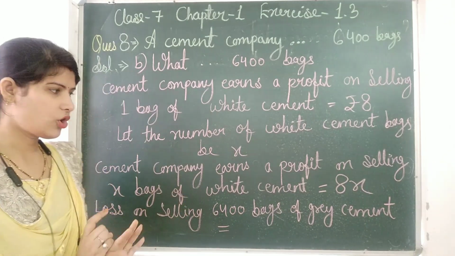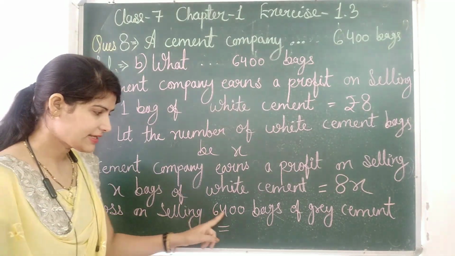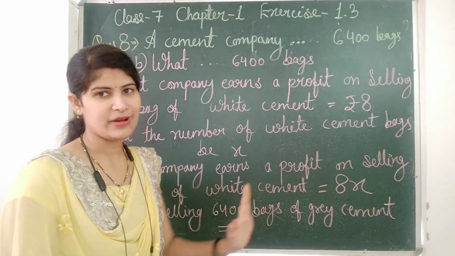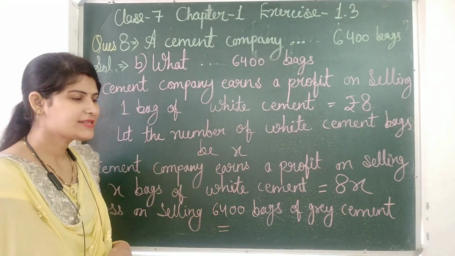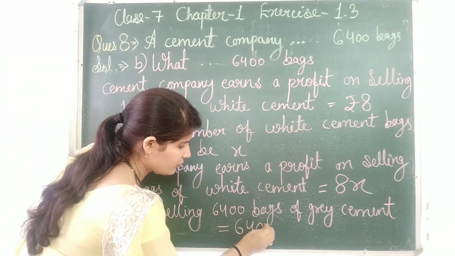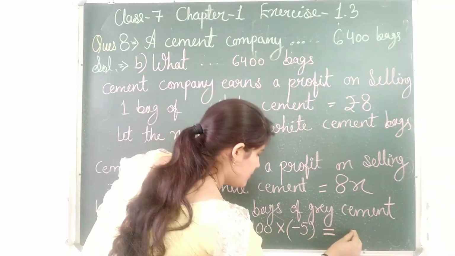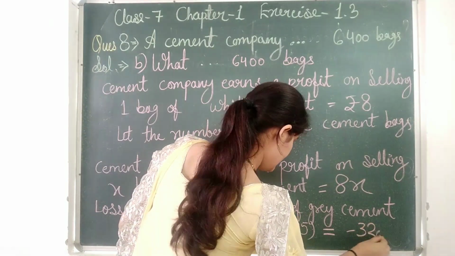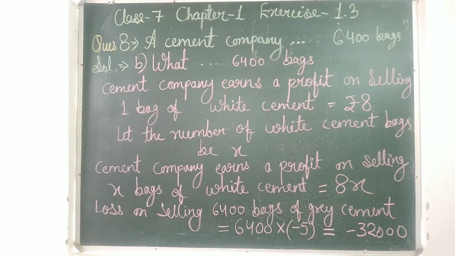So the loss on selling 6,400 bags: we will multiply 6,400 into minus 5. What will we get? Minus rupees 32,000. This is the loss on selling 6,400 bags of grey cement, not white cement.